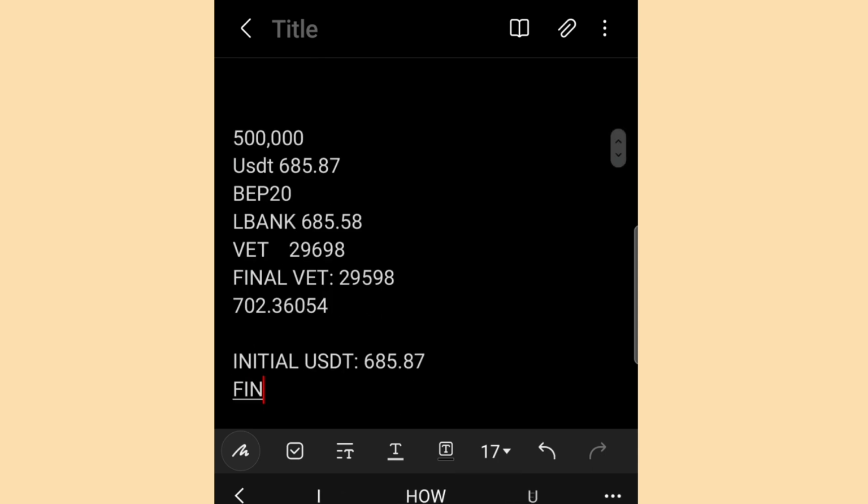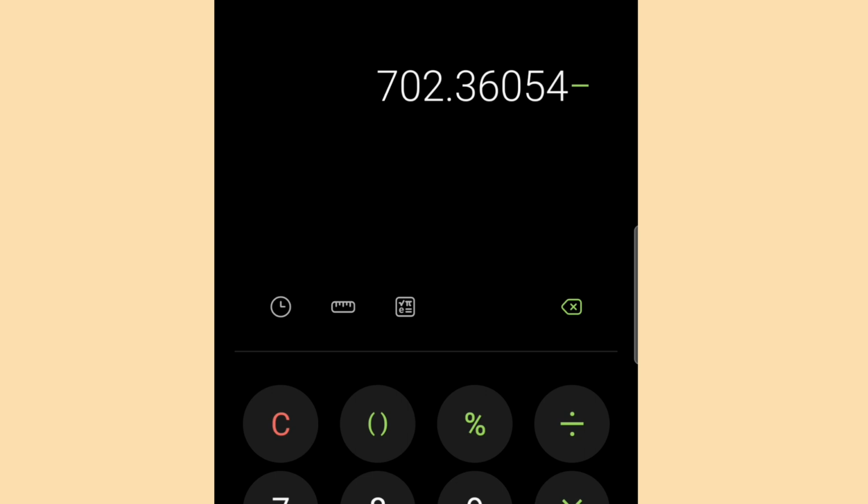All right, so in summary, let me come down. Don't forget that we are still doing a calculation so we can know whether we can do this or not. The initial USDT was, okay, let me use the first one, 685.87, and the final USDT I am getting after all the manipulation is 702.36054. Now let me know how much profit I have made from this trade.